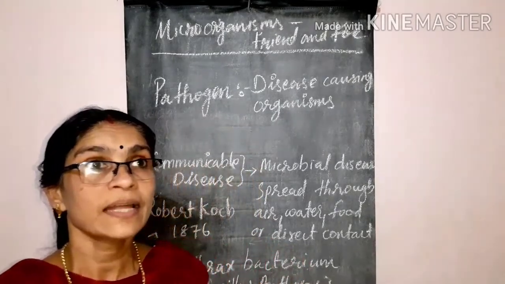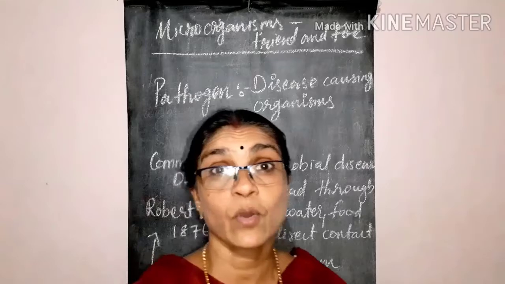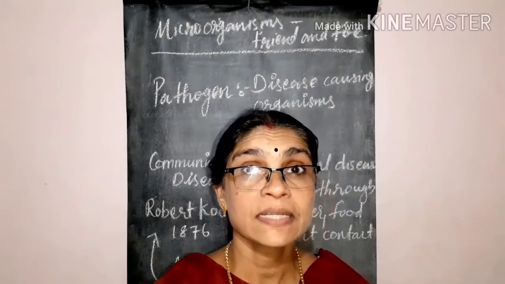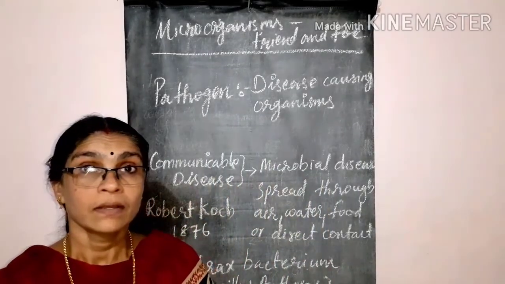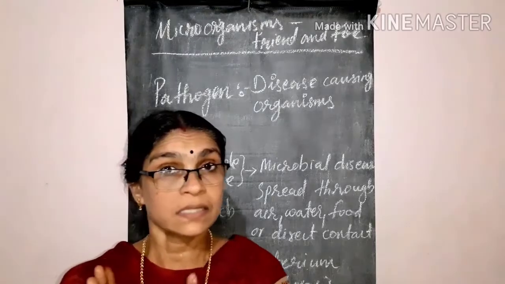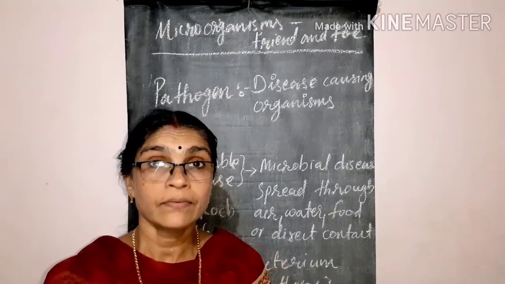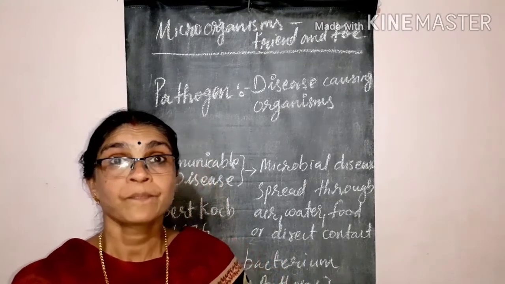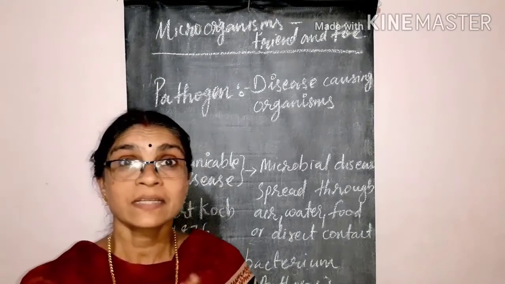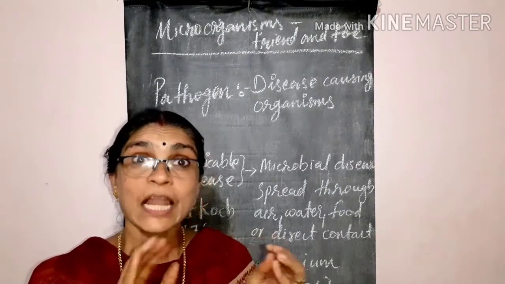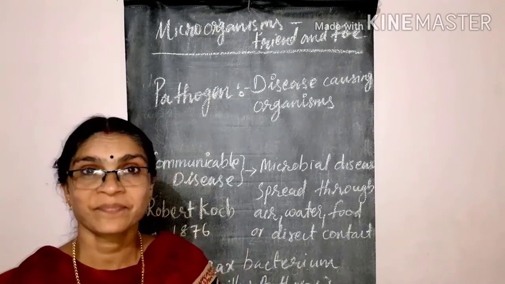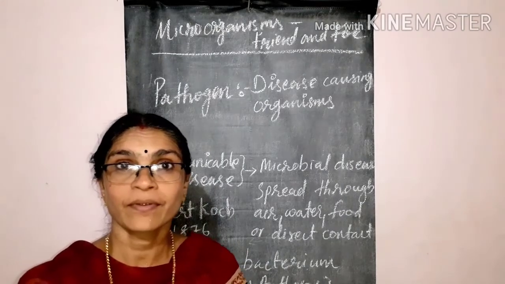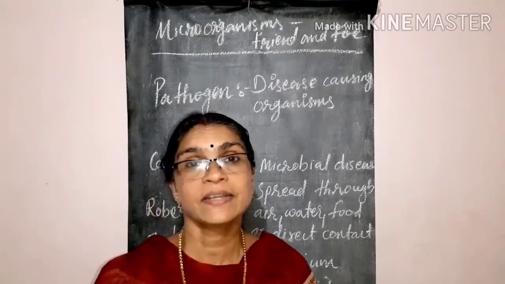And we also know the mosaic disease of tapioca. The tapioca leaf ordinarily is green. When it is affected by mosaic disease, the leaves have yellow patches, like a mosaic floor having different colors.